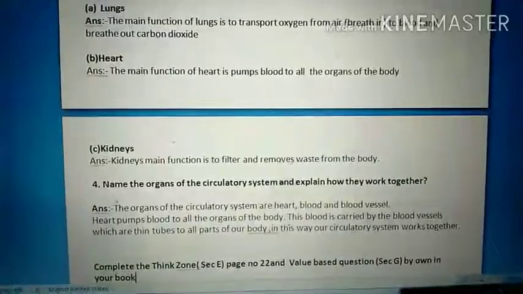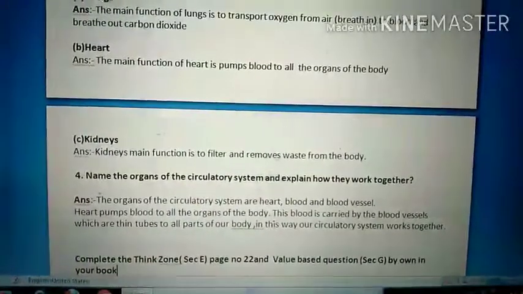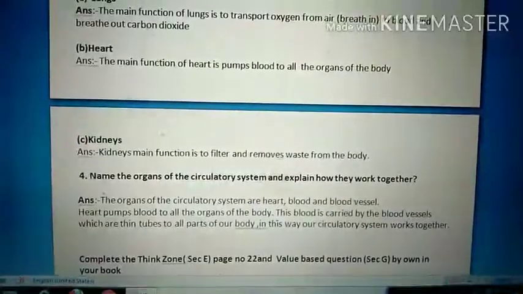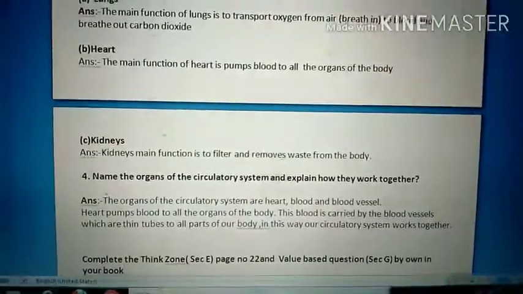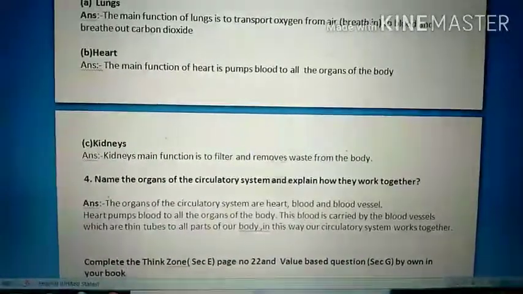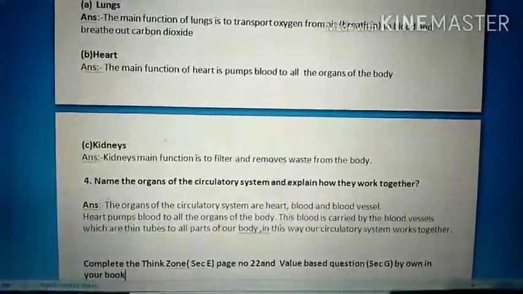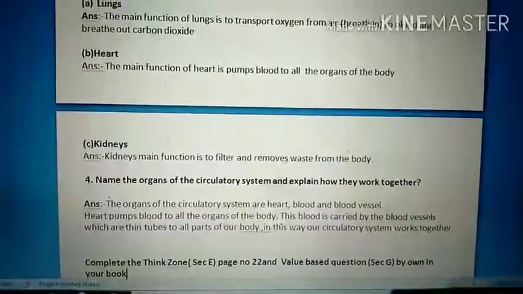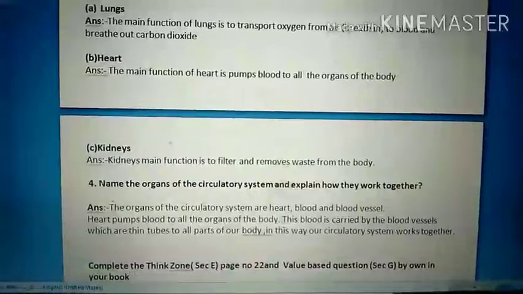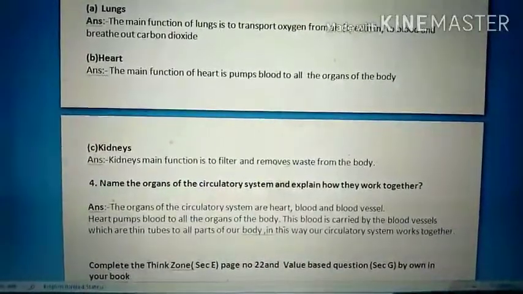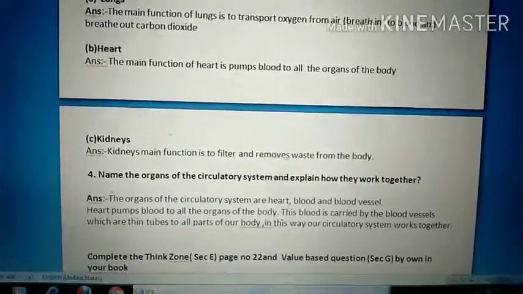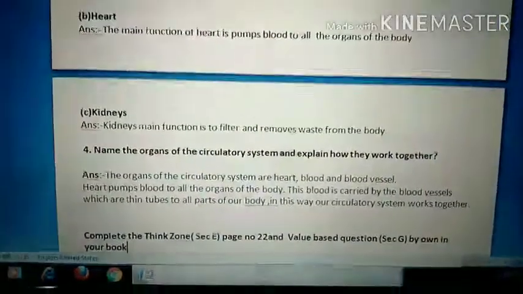So the answer is, heart pumps blood to all organs of the body. This blood is carried by the blood vessels, which are thin tubes to all parts of our body. In this way, our circulatory system work together. Okay, so what happened? The heart pumps the blood, and which portion carried that blood? Blood vessel. Write the answer.